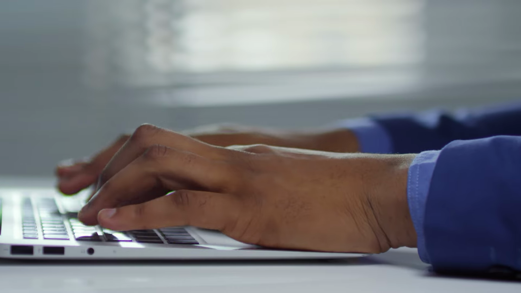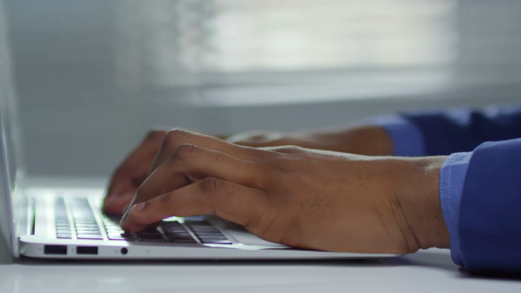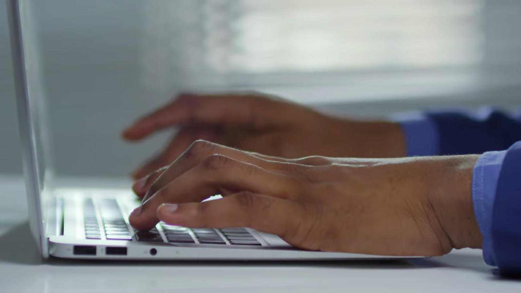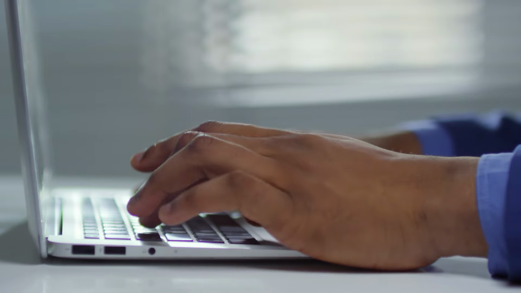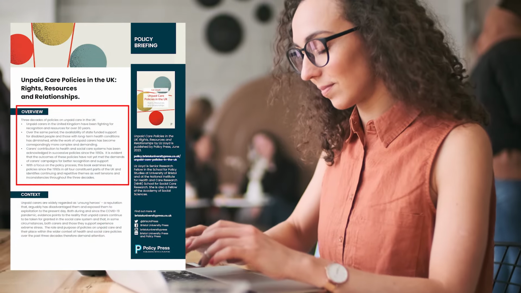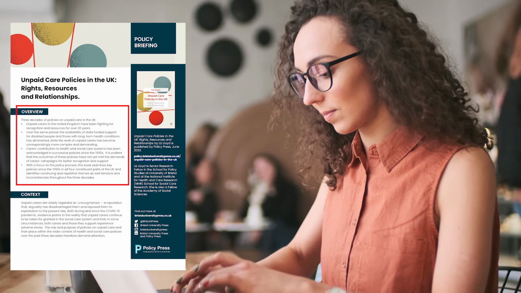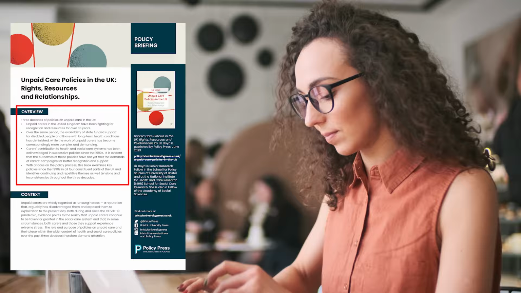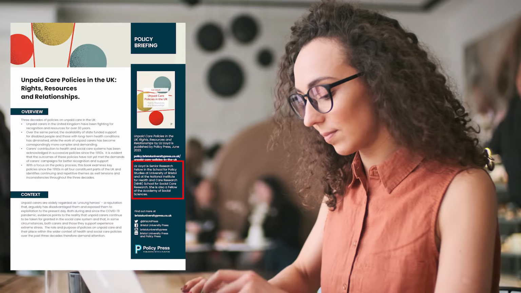We recommend policy briefs should be around 800 words in length and follow this simple structure. We have a Word template available on our website and in the description to help keep this structure in mind. First, we need a cover page of roughly 200 words. This is a brief summary of the policy or practice issue, highlighting the key findings and implications of the research as bullet points. You should include your author biography here.